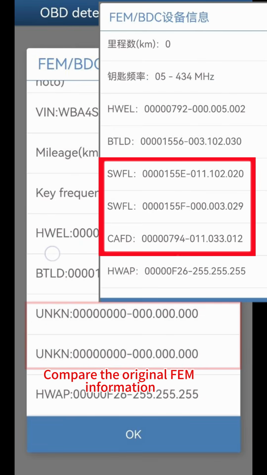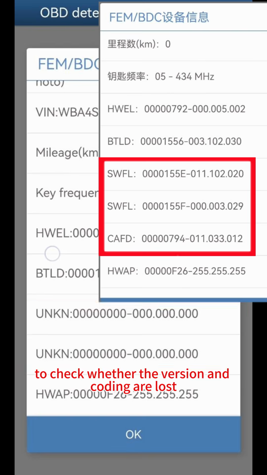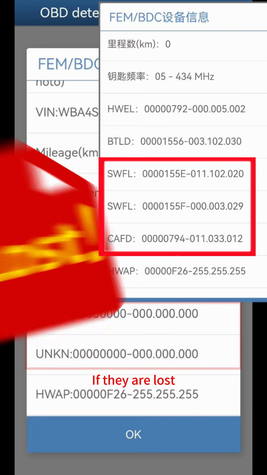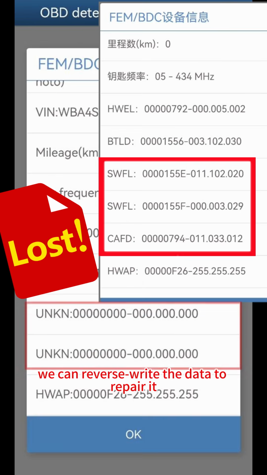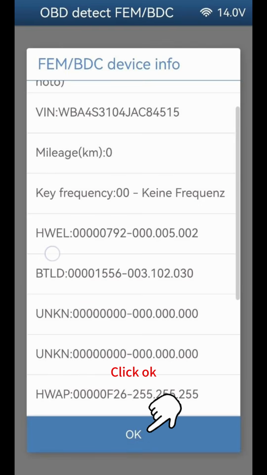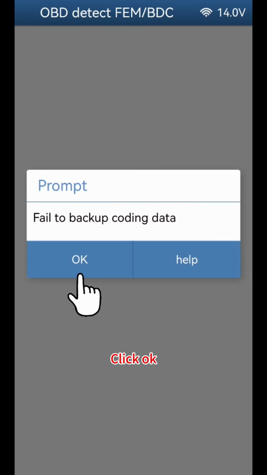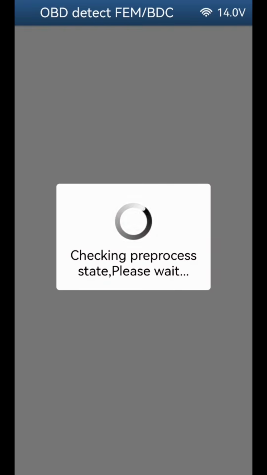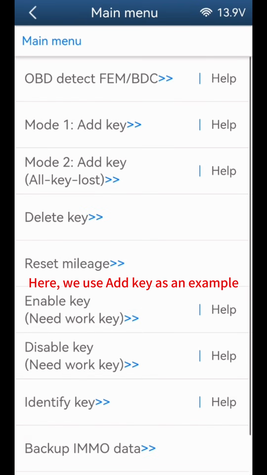Compare the original FEM information to check whether the version and coding are lost. If they are lost, we can reverse write the data to repair it. Click OK. Here, we use Add Key as an example.